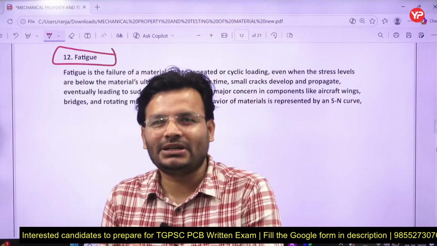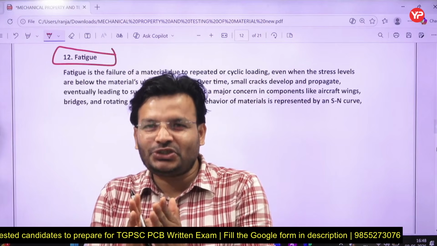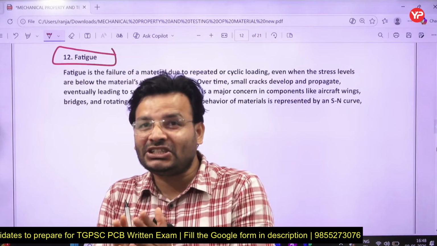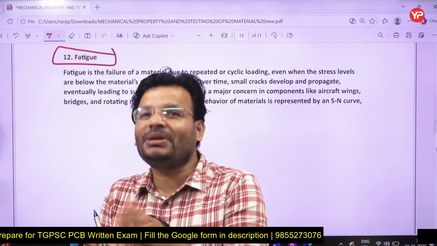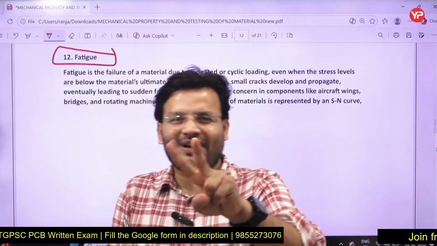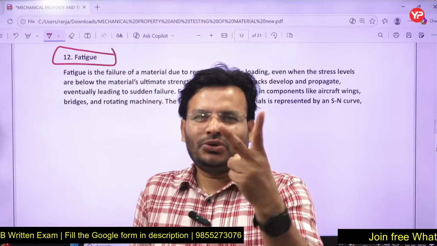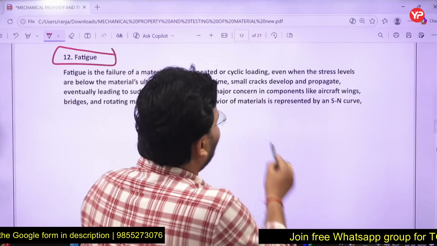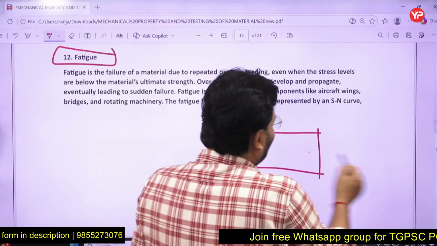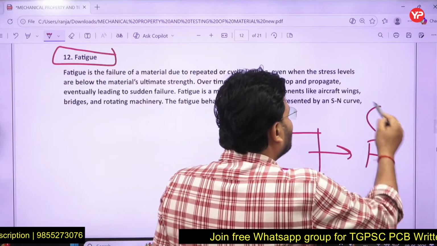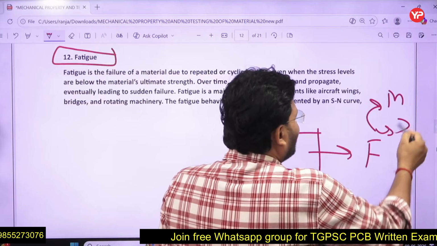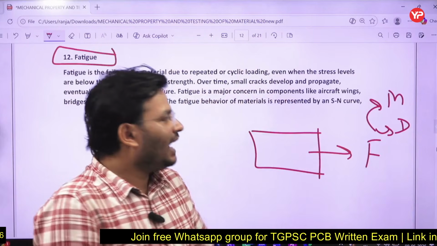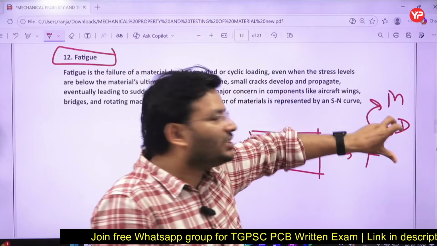Fatigue is nothing but, in that case, the magnitude of load changes with respect to time, or even the direction. You know, load is a vector quantity. So it has two things: one is magnitude, another one is what? Direction. You know, force is a vector quantity, right? You are going to apply the force, so it can have two types, magnitude and direction. So force can be changed in two ways: either I change the magnitude or I change the direction.